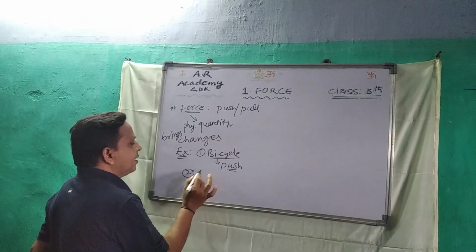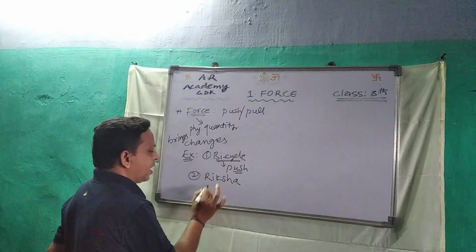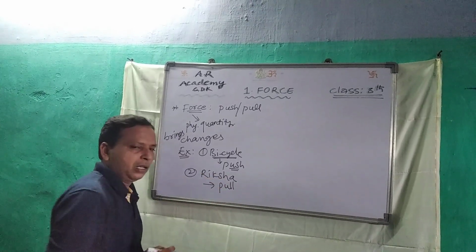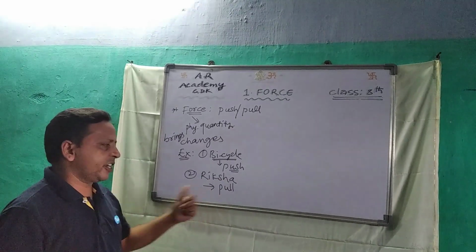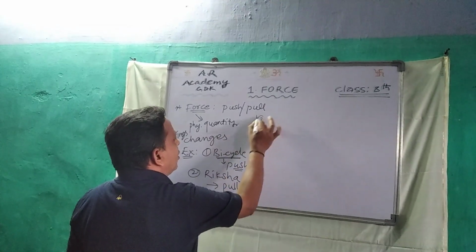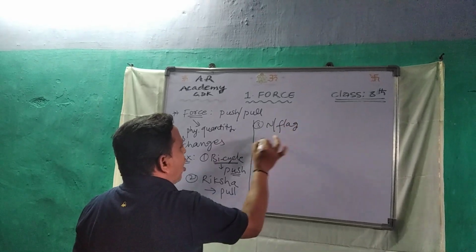Second one is rickshaw. Rickshaw is pulled by a man. He will pull the rickshaw. And another example is national flag hoisting.